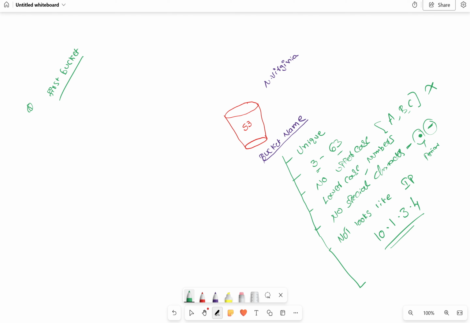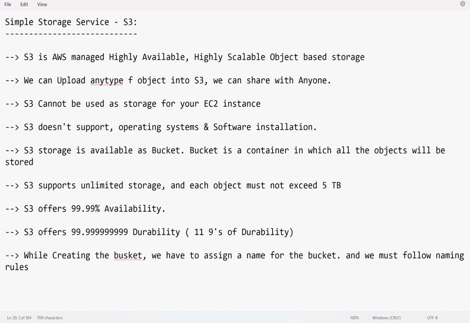You can't start the name of the bucket with a dot or dash. And the bucket name must not contain two consecutive periods, two consecutive dots. For example, first.bucket is valid, but if you use two consecutive dots like first..bucket, that is invalid. So these are the rules you must follow at the time of creating an S3 bucket.